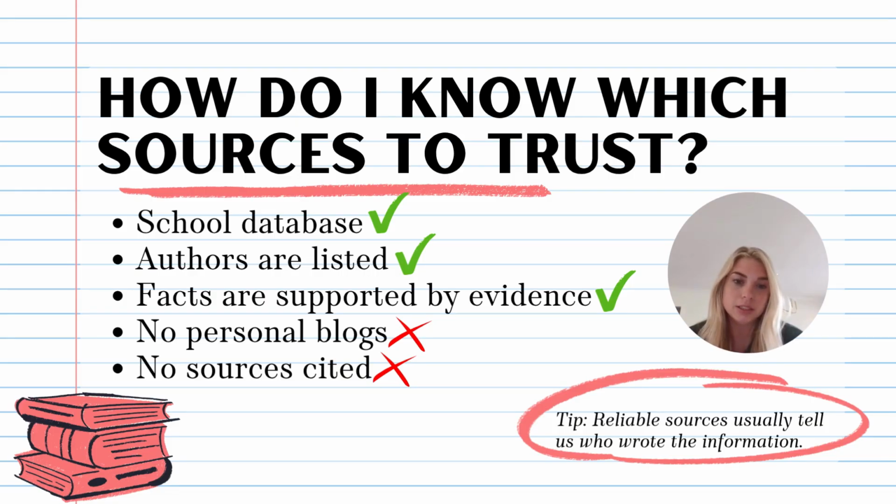One thing about finding sources is that we have to know which sources we can trust and that are giving us real information that is true. So, some different sources that are going to give us trustworthy information are school databases such as Galileo. Another good hint is that the authors are listed so we know where the information came from. And then the facts are supported by evidence. So, meaning that it has been proven to happen through multiple sources. Some things that we would not trust are personal blogs.